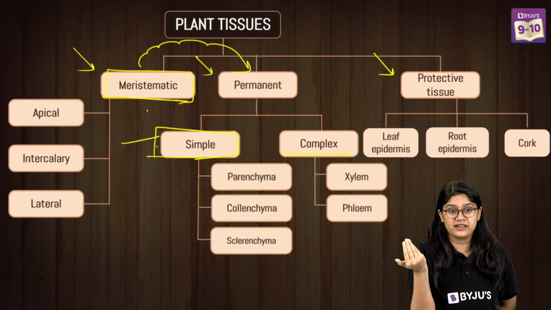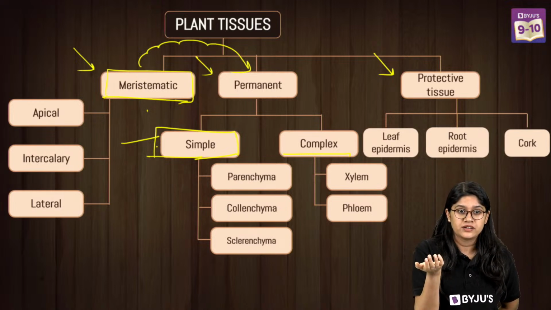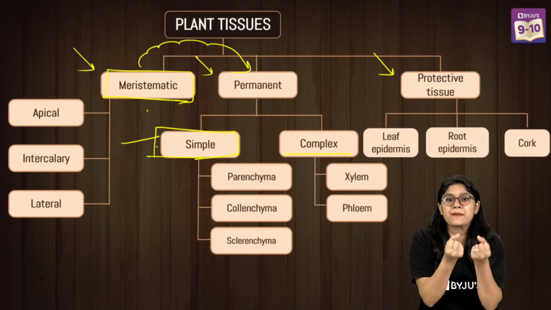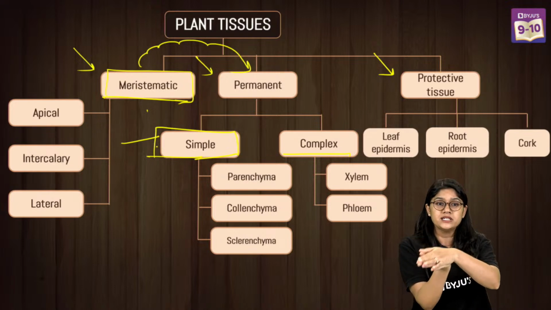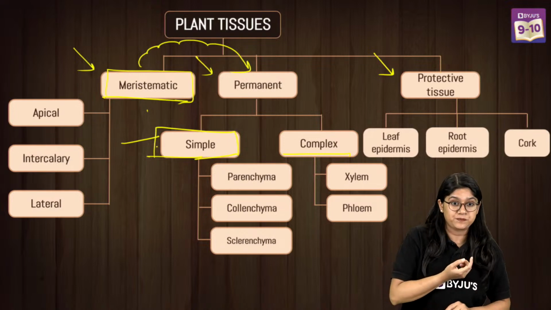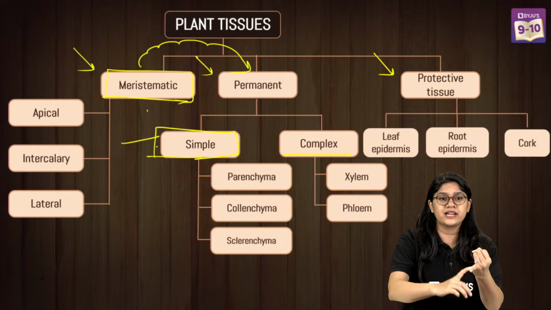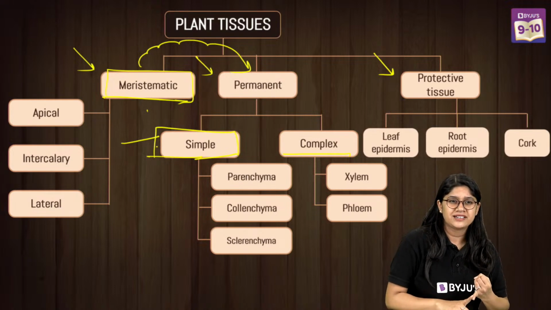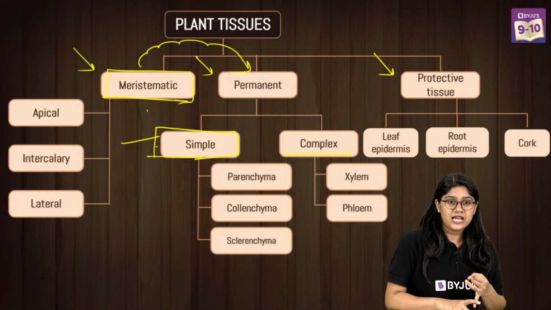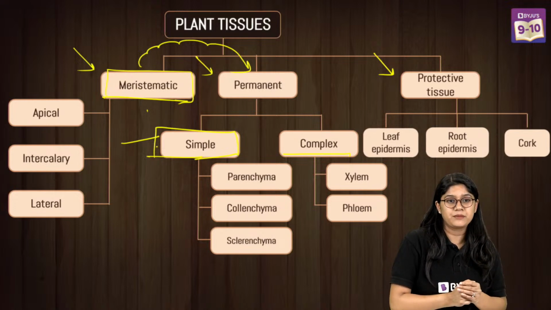Very good. One type of cell. Absolutely correct. So basically in simple permanent tissue, the same type of cells come together and form a permanent tissue. Simple permanent tissue has the same type of cells. Three examples, everyone: parenchyma, collenchyma, and then we have the sclerenchyma.